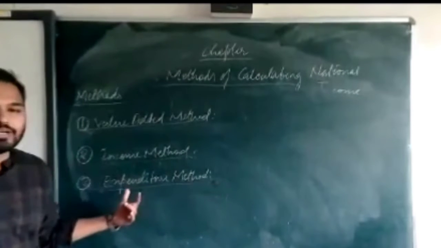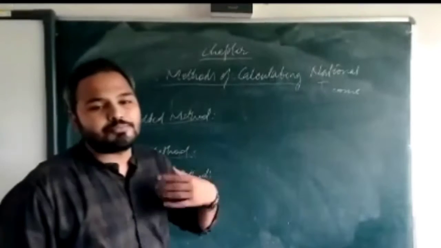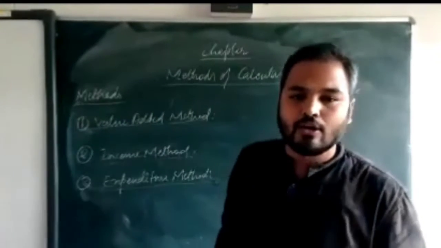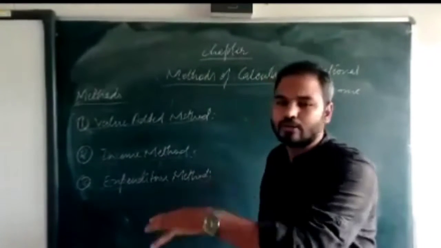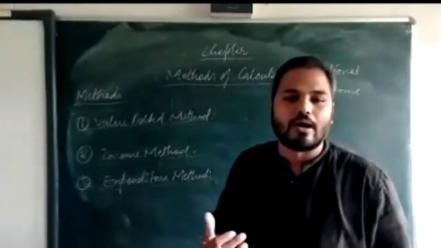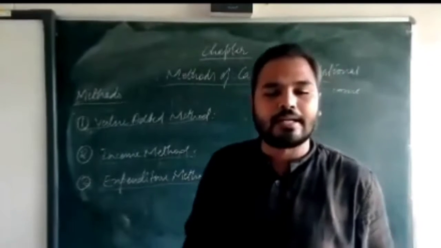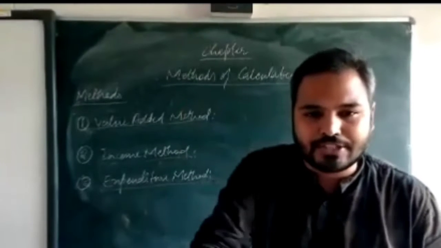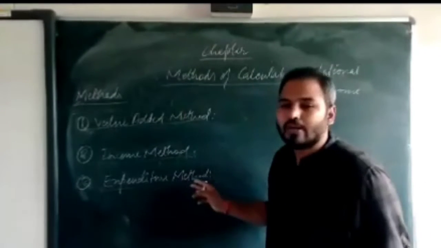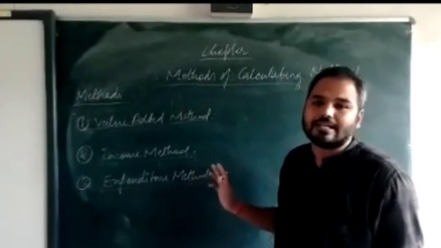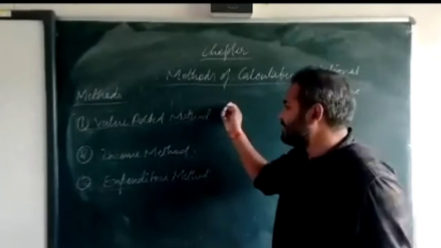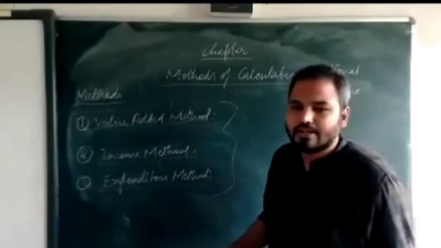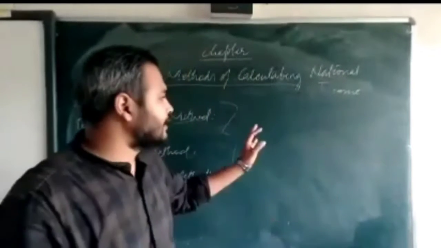expenditure method. Now, what is this expenditure method? How much money you are spending on goods and services to acquire those things. So, how much are people able to purchase goods and services? How much expenditure you are making on that basis, we can estimate your national income. So these are the three methods on the basis of which we are going to calculate the national income.